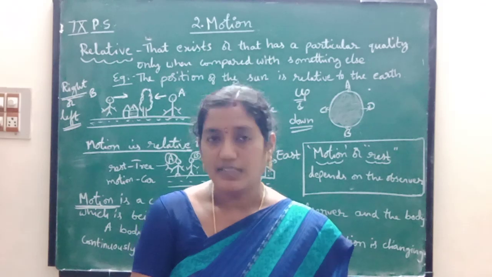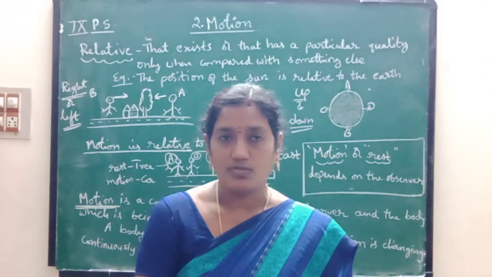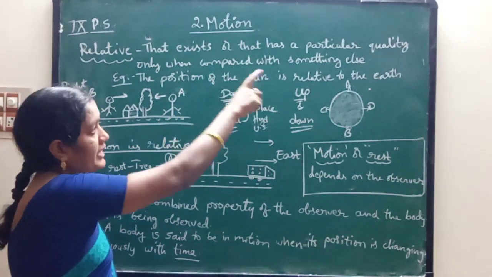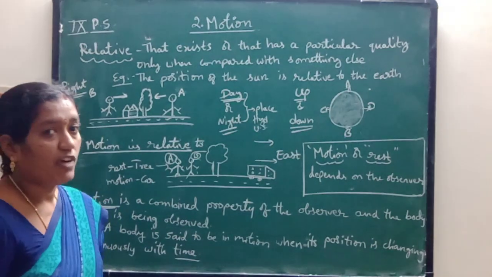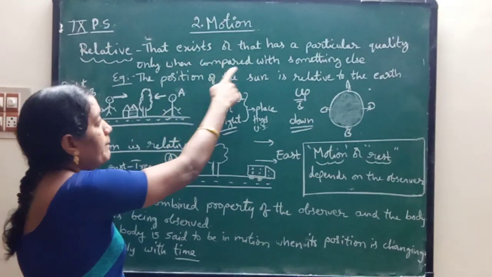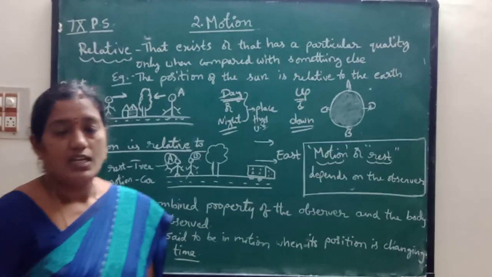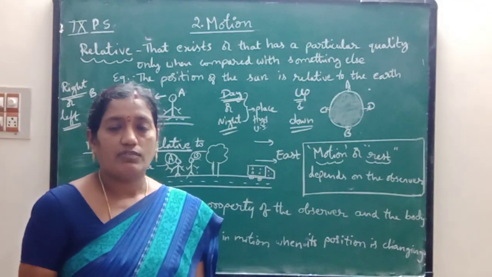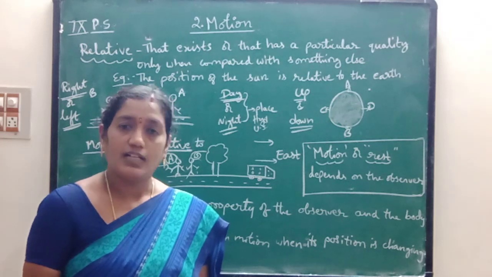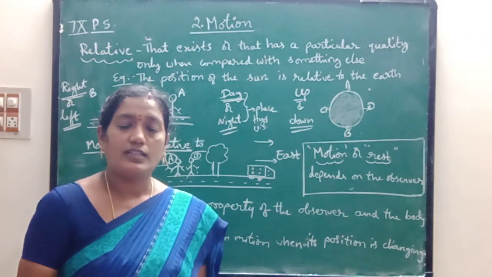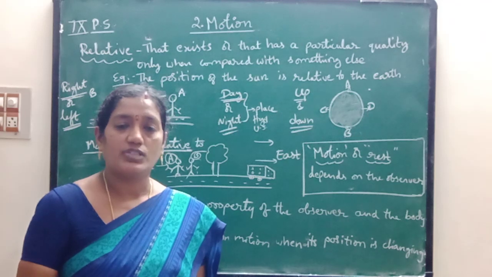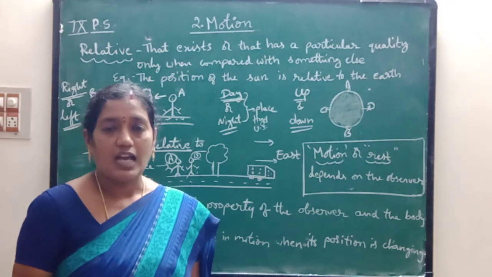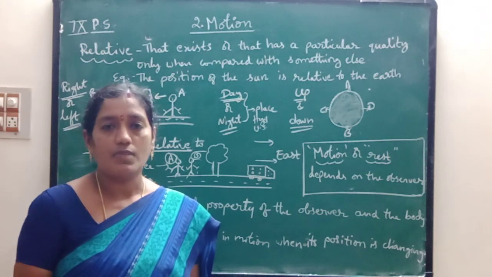Now the definition for relative is, children, that exists or that has a particular quality only when compared with something else. If you take one object and it is compared with another object, then we can say that that object is in relative motion with the given object. I will explain this definition with some examples.